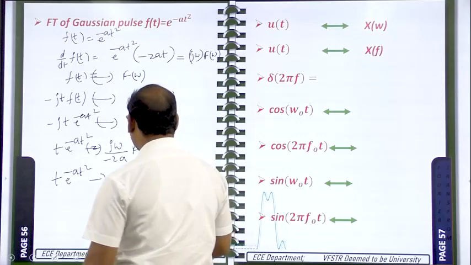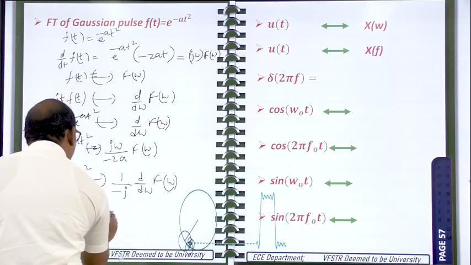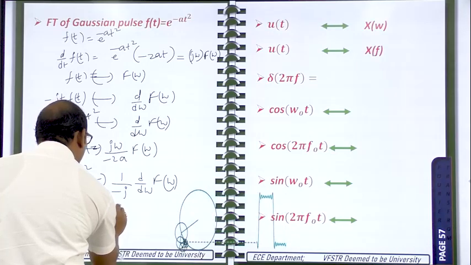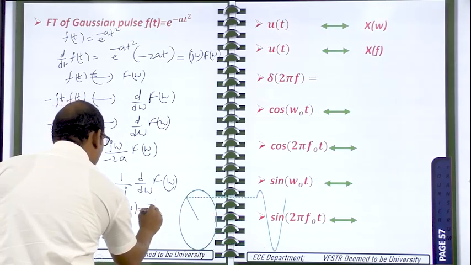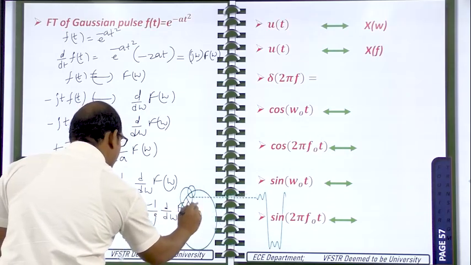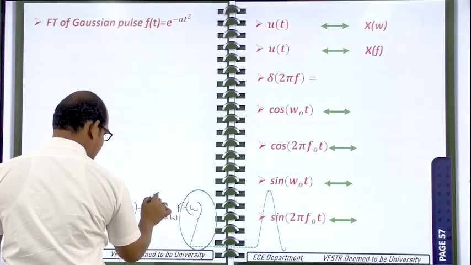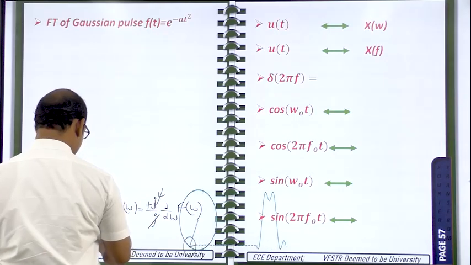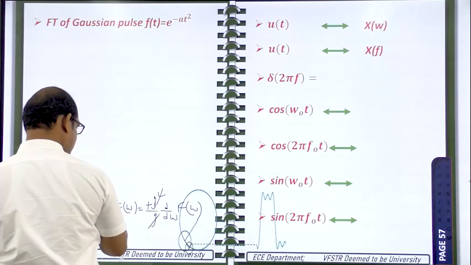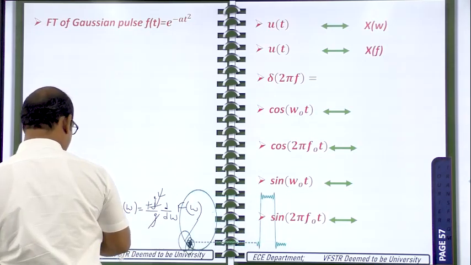So that's what I am writing here, that is j omega by minus 2a into F of omega is equal to minus 1 by j into d by d omega of F of omega. This minus 1 can be written as j square, this j will be cancelled, and this j will be cancelled.